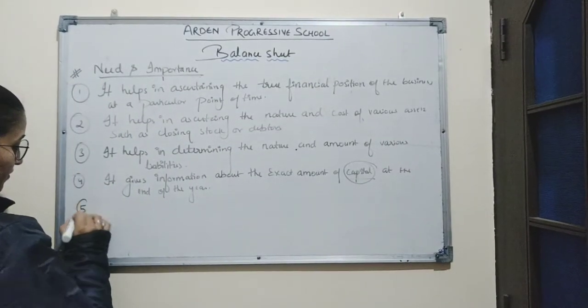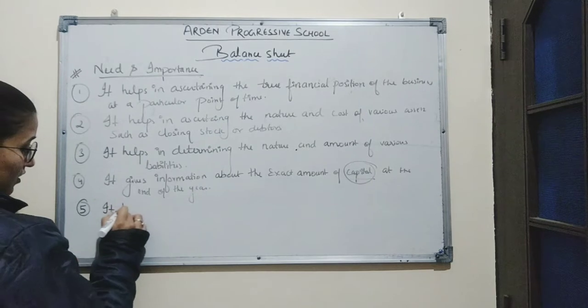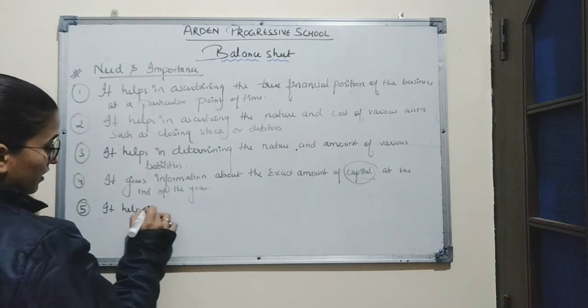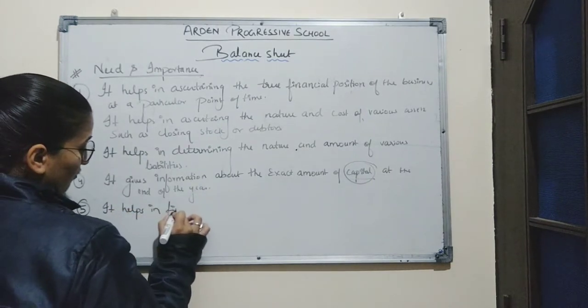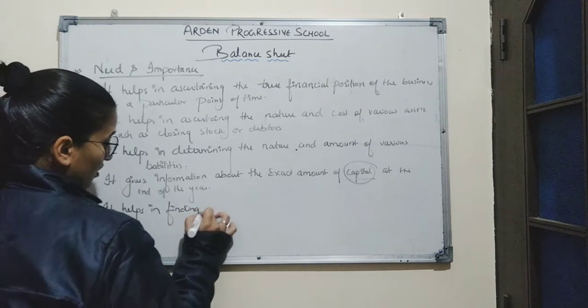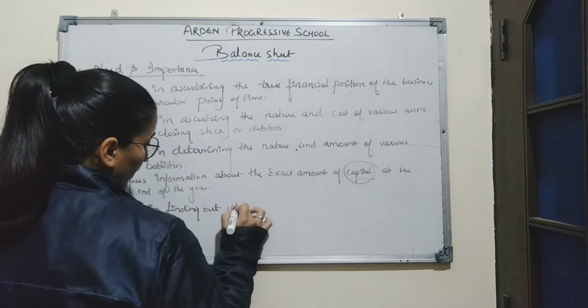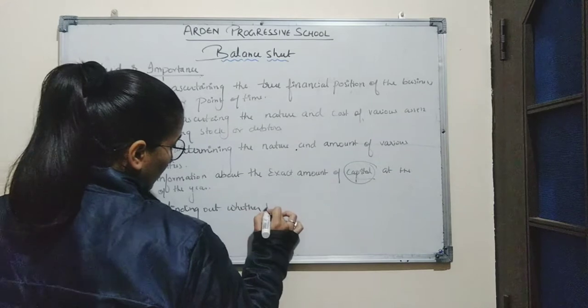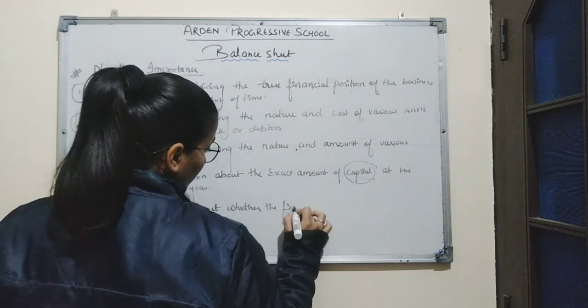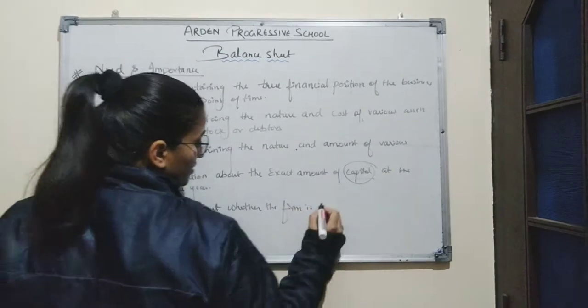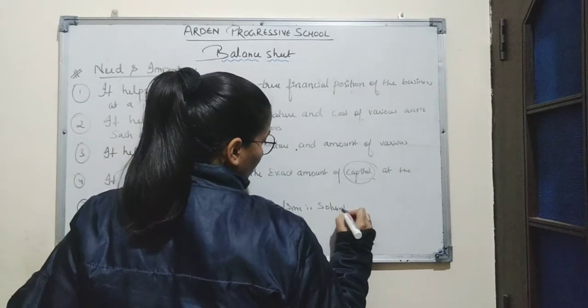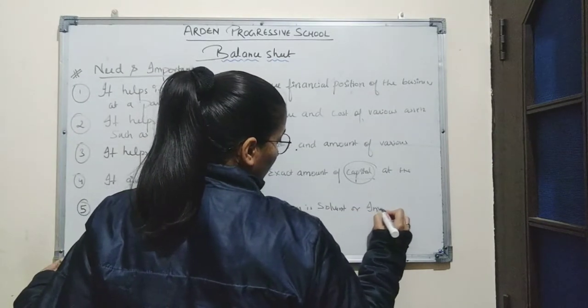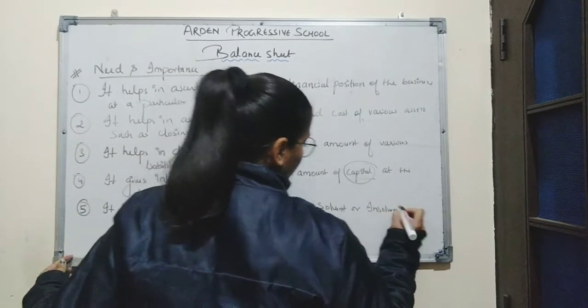Fifth is, it helps in finding out whether the firm is solvent or insolvent.